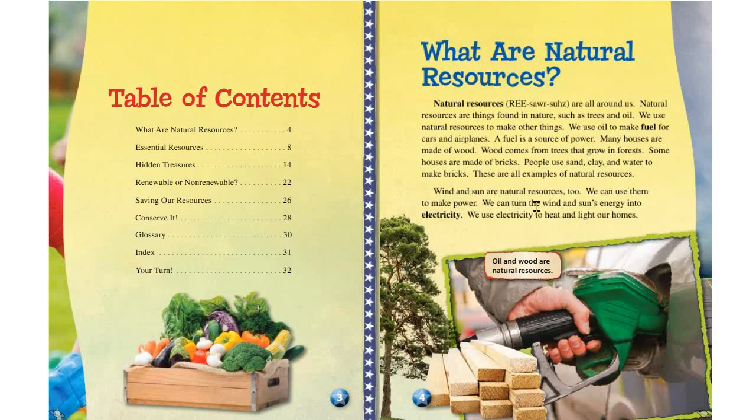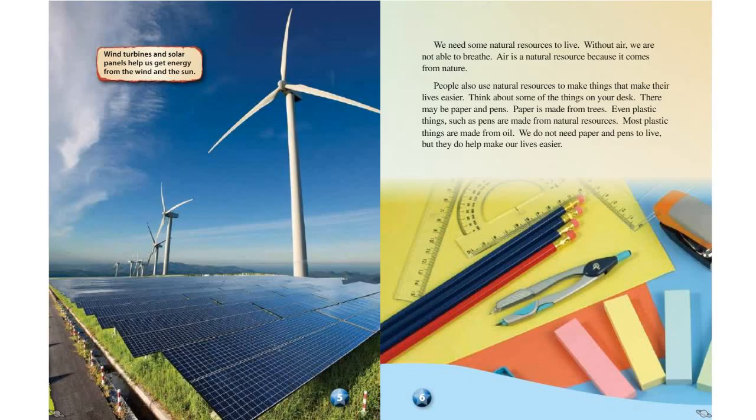Wind and sun are natural resources too. We can use them to make power. We can turn the wind and sun's energy into electricity. We use electricity to heat and light our homes. Oil and wood are natural resources. Wind turbines and solar panels help us get energy from the wind and the sun.